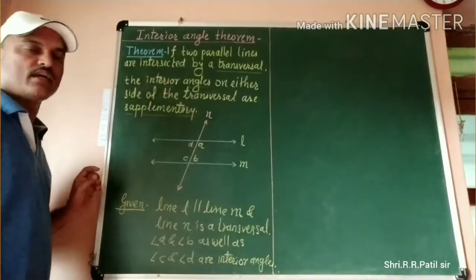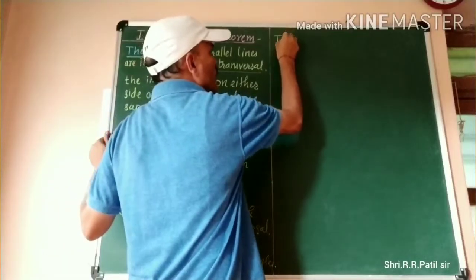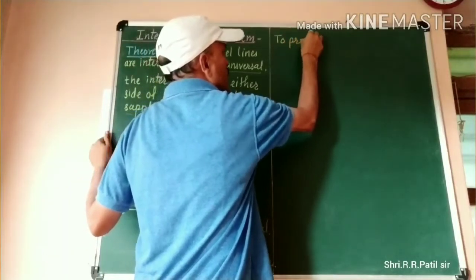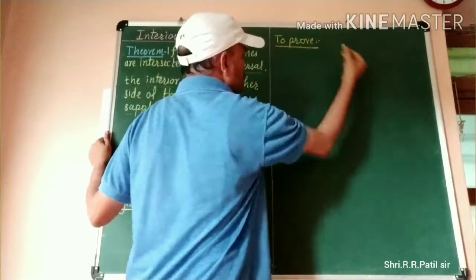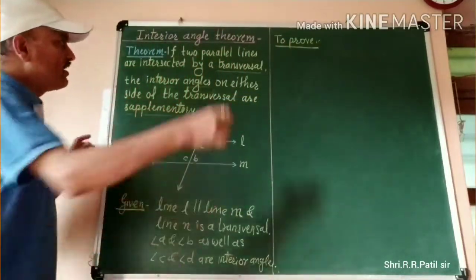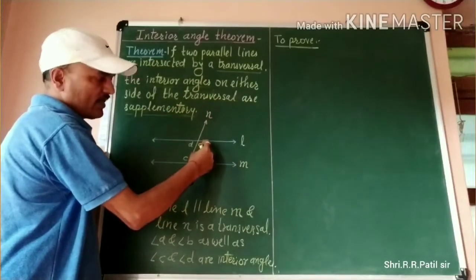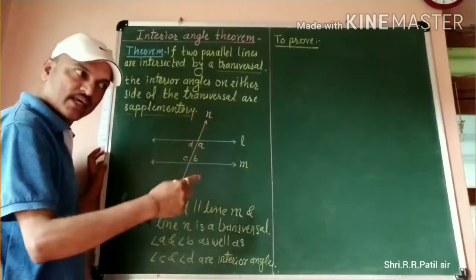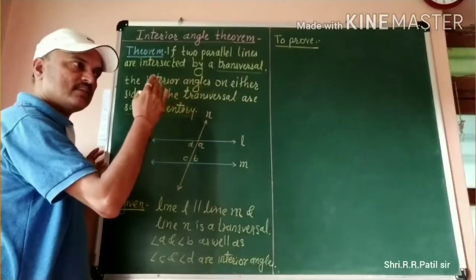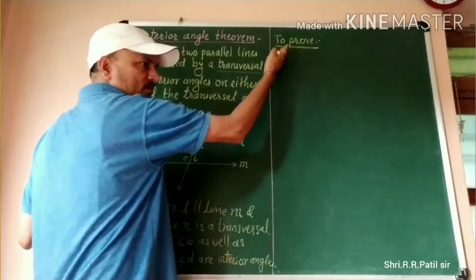Okay, these are the interior angles. Now we have to write what is to prove. What are we going to prove here? If these two lines are parallel, then the interior angles are supplementary. The statement after "then" is called the to prove.